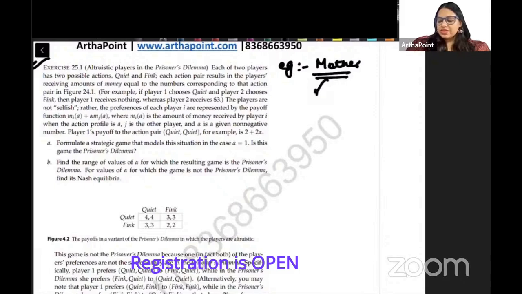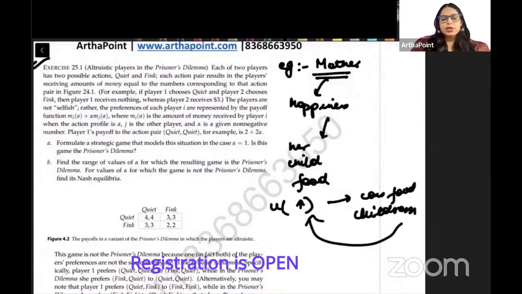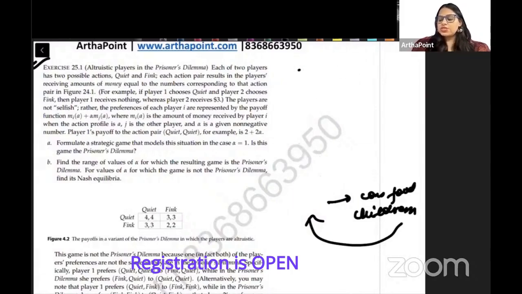A mother may get more happiness when her child gets food. Her utility increases when the consumption of food of her children increases. So she is getting utility from the consumption of the other individual. So she is altruistic in nature. Similarly, here we are saying that the players are altruistic in nature.